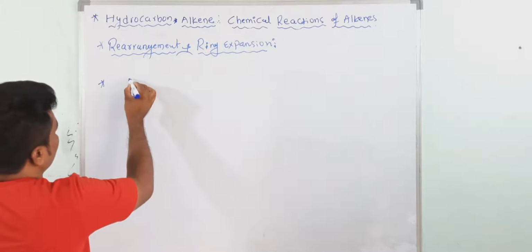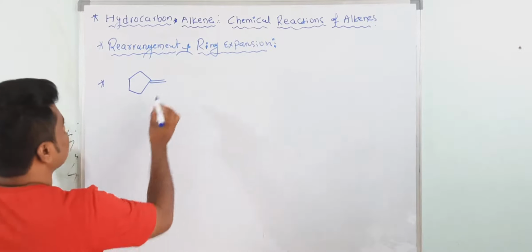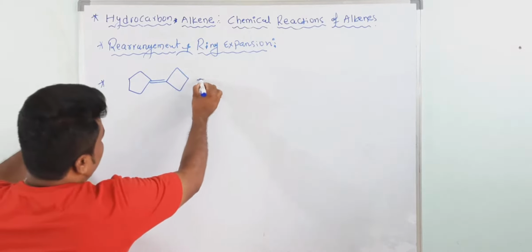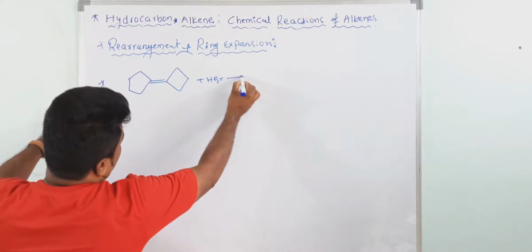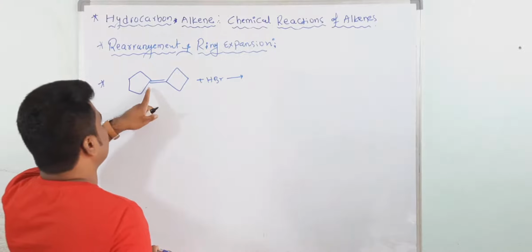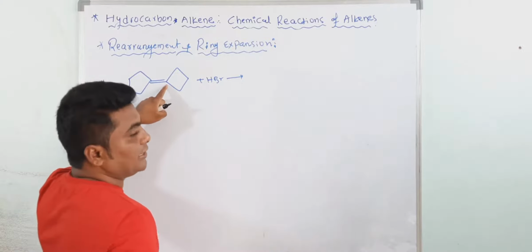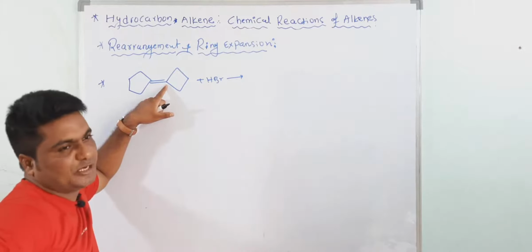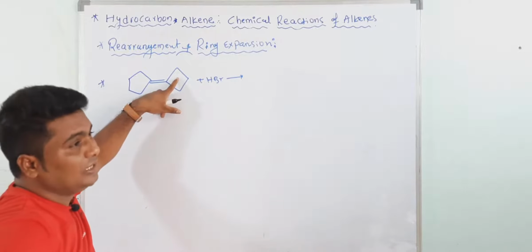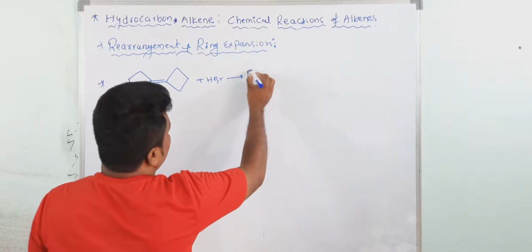Suppose you have a compound like this, and this is one 4-membered ring, with HBr. So what happened here? First protonation will take place. The carbocation forms on the bigger ring, not the smaller ring. Because if the carbocation forms on the smaller ring, what is the hybridization of the carbocation? sp2. Bond angle is 120, and 120 degrees is not possible in the smaller ring. So always the carbocation forms in the bigger ring.